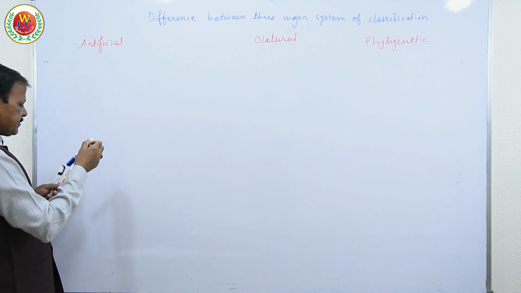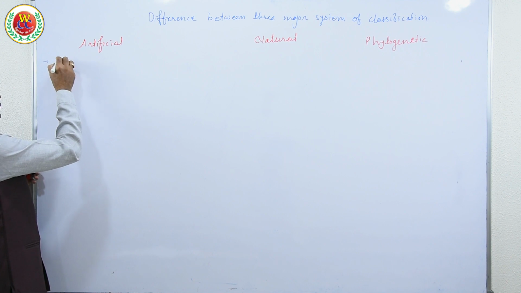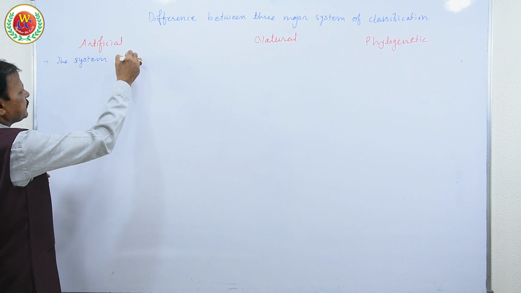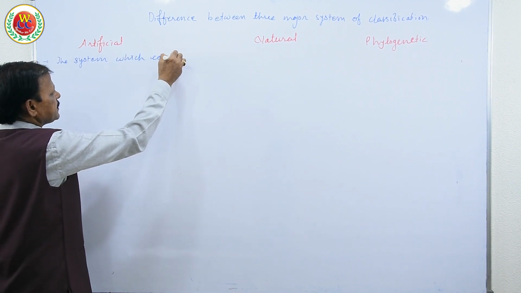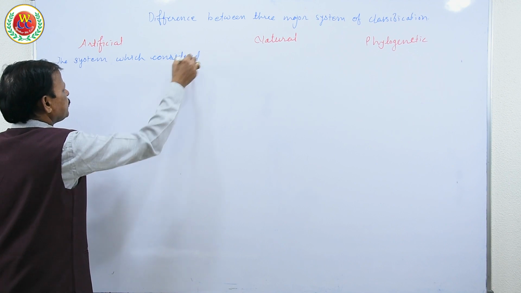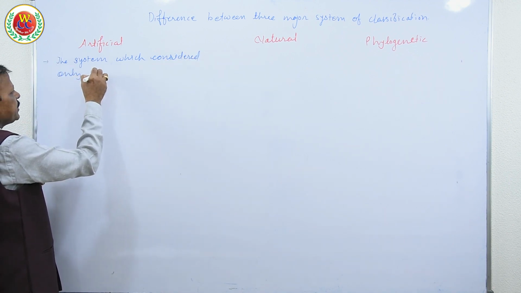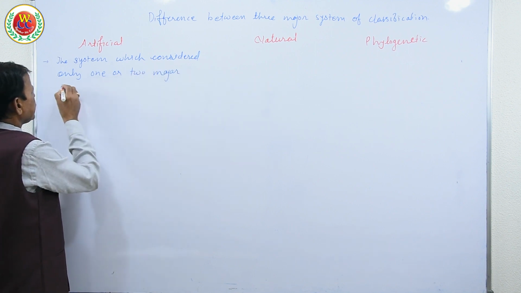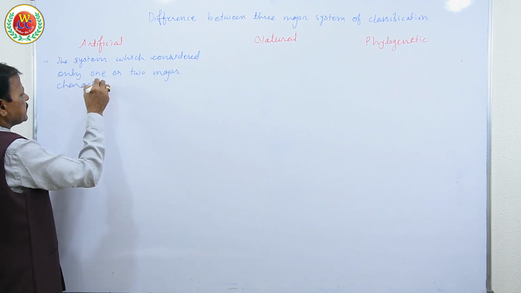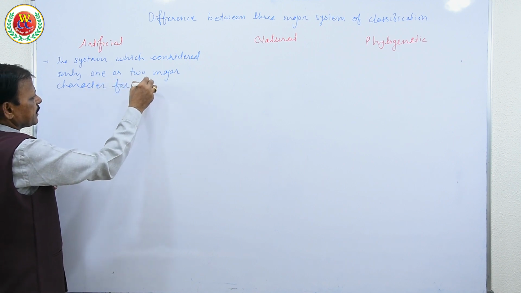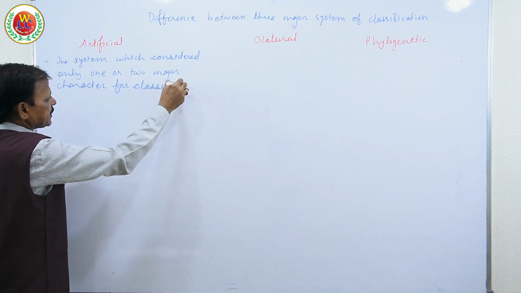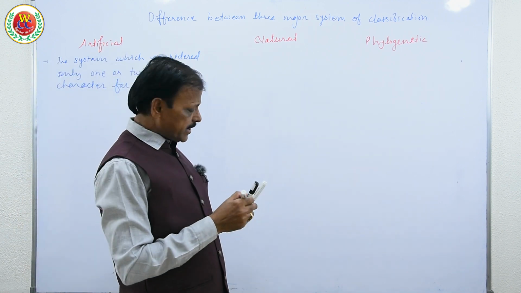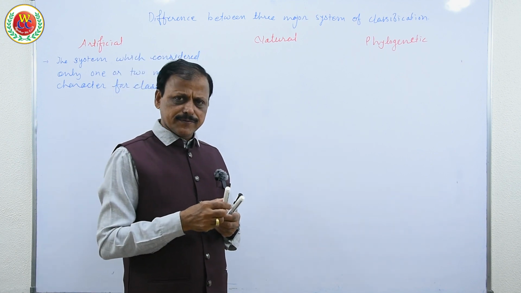Therefore, artificial systems are defined as systems which consider only one or two major characters for classification. Since they consider only one or two major characters, they were found to be insufficient.